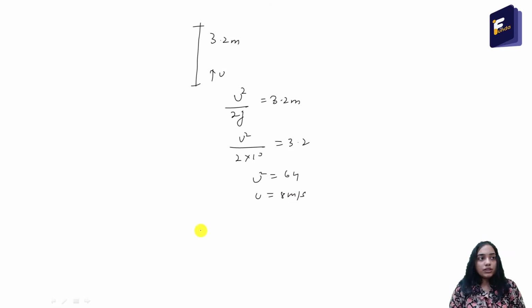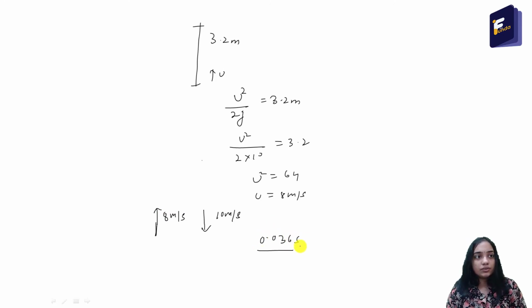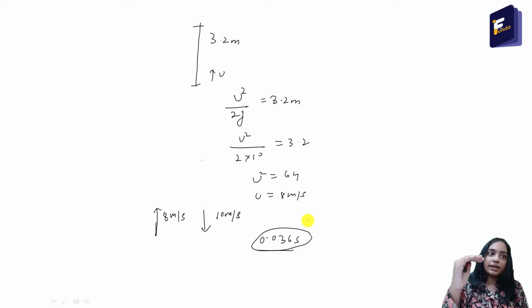So from these calculations, we know that the ball has a velocity of 10 meter per second when it hits the ground, and when it rebounds and goes up, it has a velocity of 8 meter per second. The time interval is given as 0.036 seconds. So the ball hits the ground with a velocity of 10 meter per second, goes up with a velocity of 8 meter per second, and the time interval is 0.036 seconds.